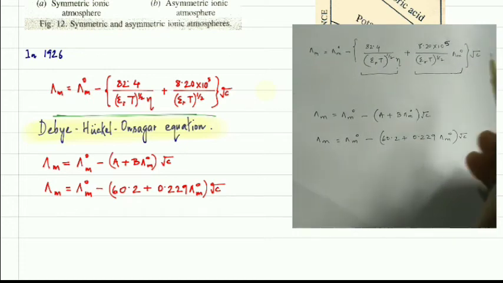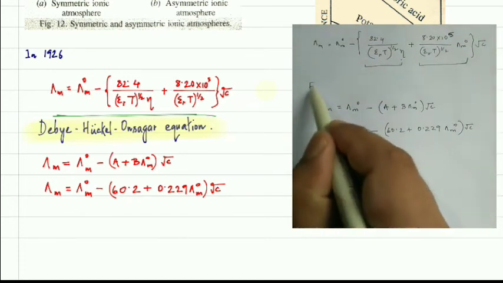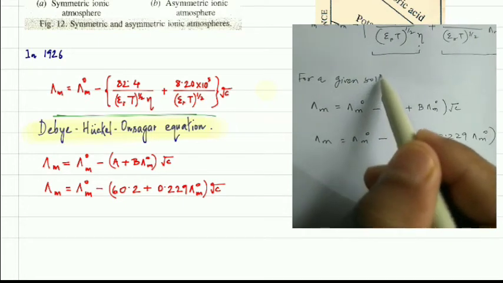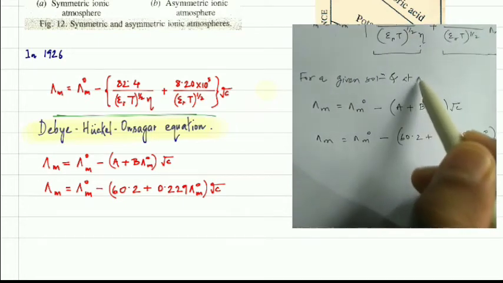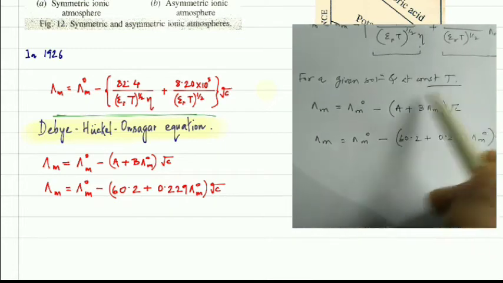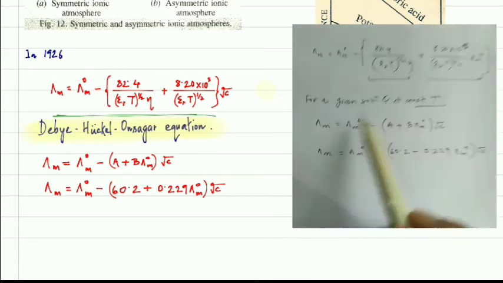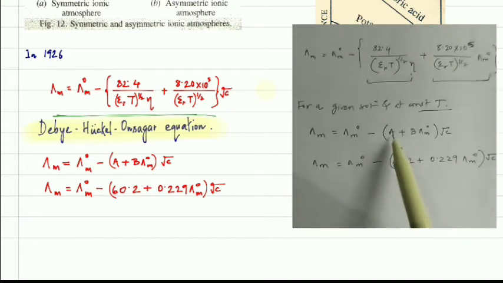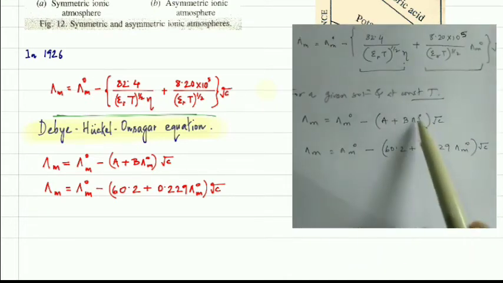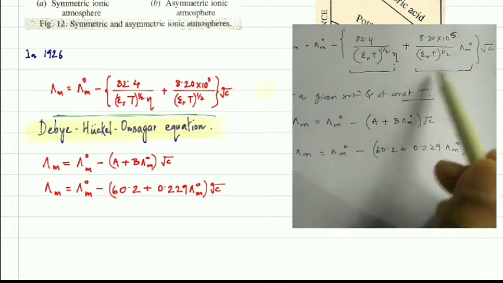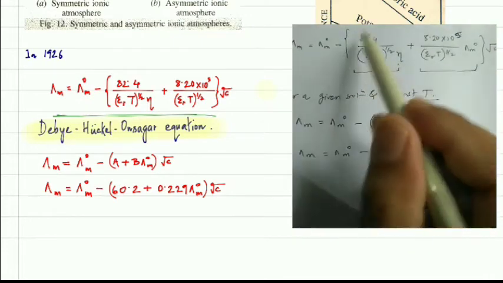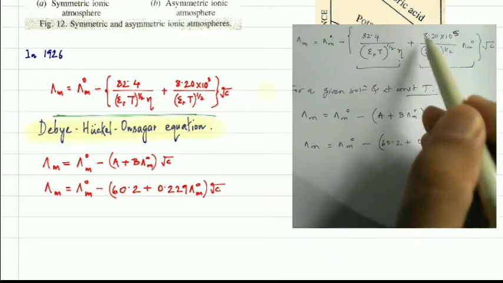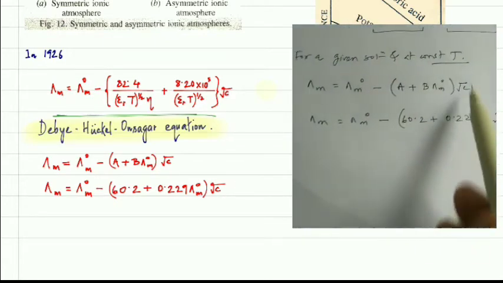Okay, so for a given solution and at constant temperature, we can write this equation like this: lambda m is equal to lambda m naught minus (A plus B lambda m naught) root over c. Here A represents this part, and B represents this part. Actually this part will become constant at constant temperature for a given solution, so A, B and root over c.